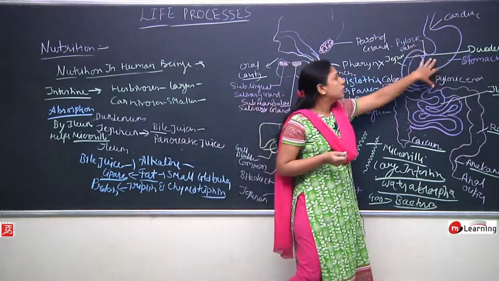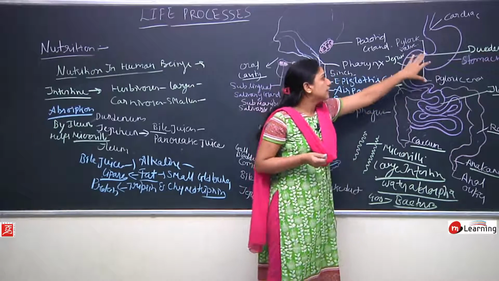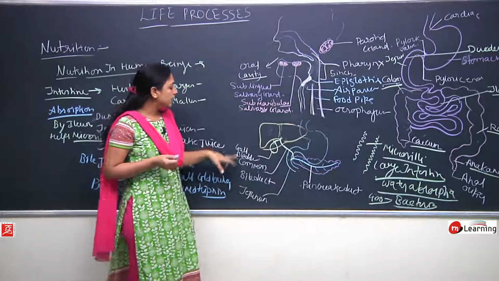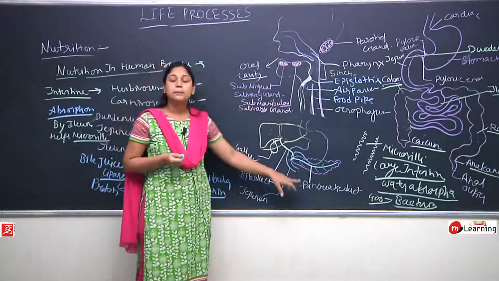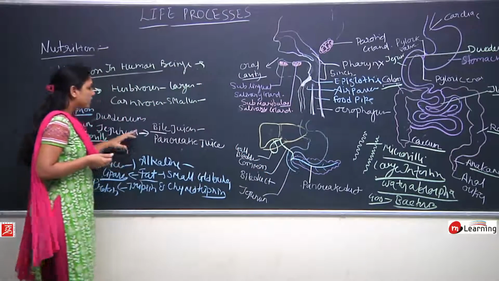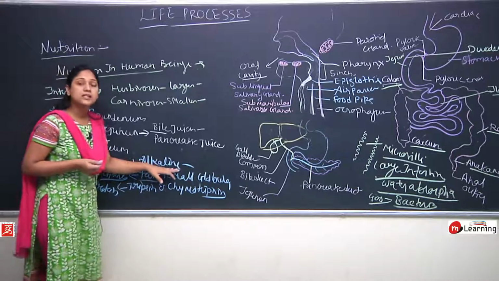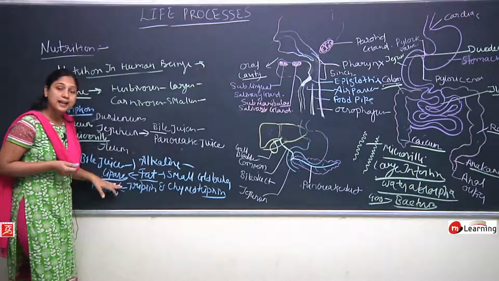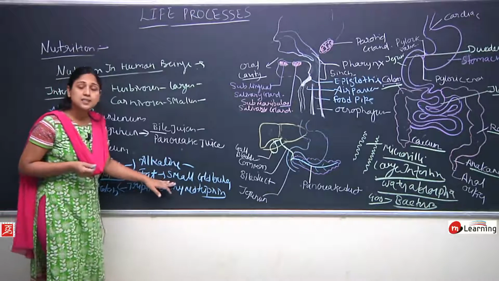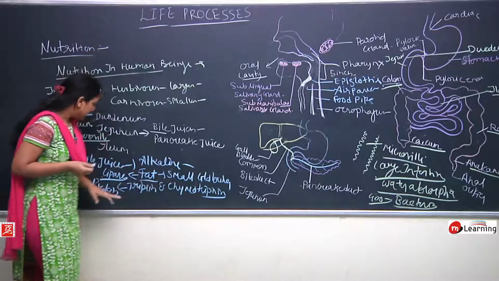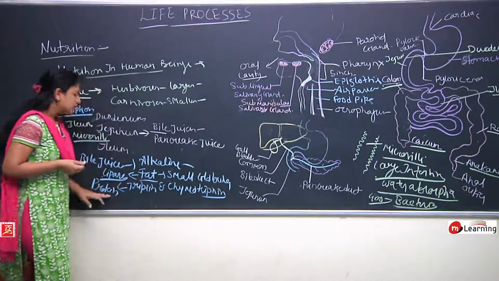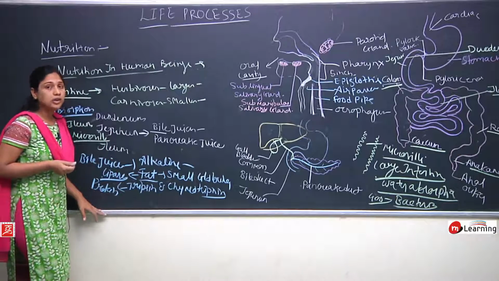Then the food comes into the duodenum and jejunum, where it gets mixed with the bile juices and the pancreatic juices. Bile juice makes the food alkaline, where the enzyme lipase gets activated and digests the small globules of fat. Then the other enzymes, trypsin and chymotrypsin, digest the protein in the food.